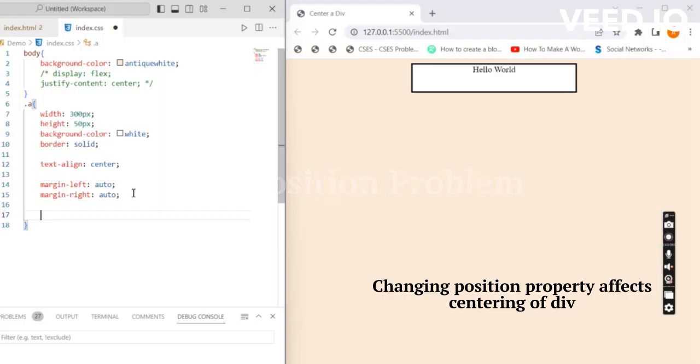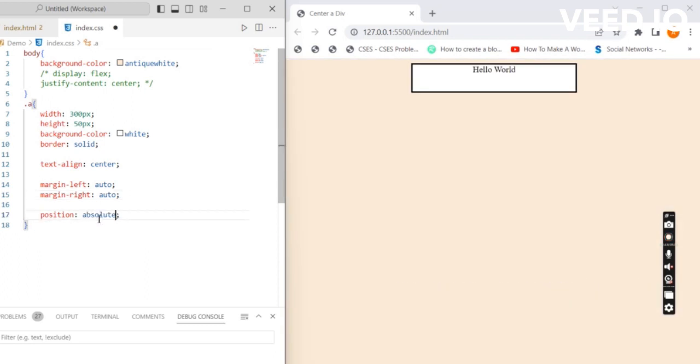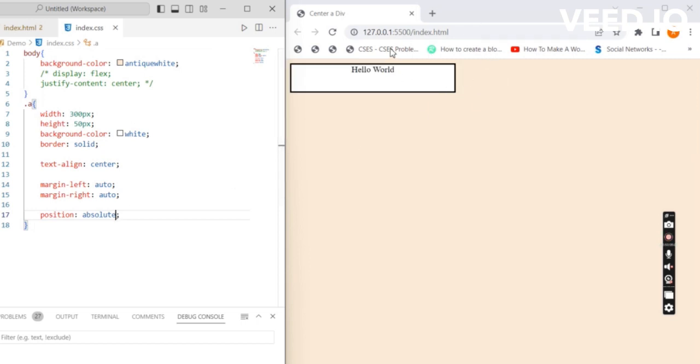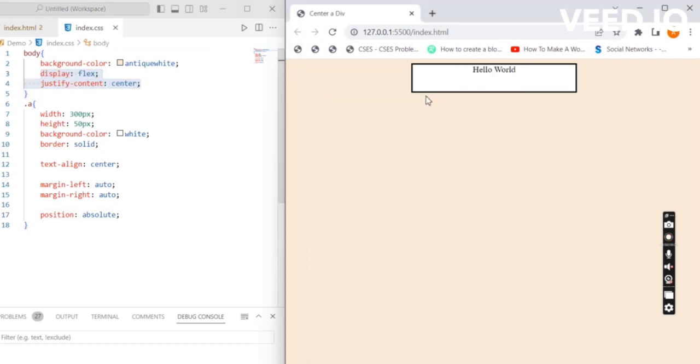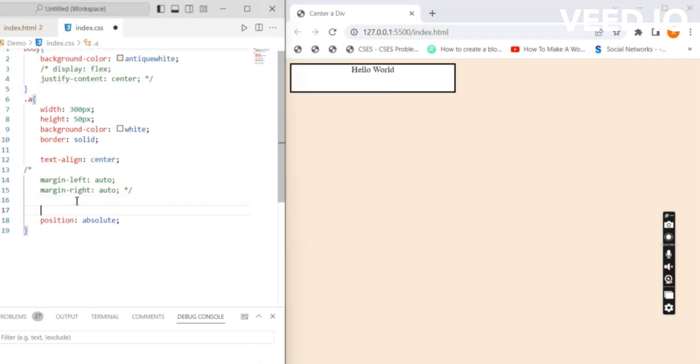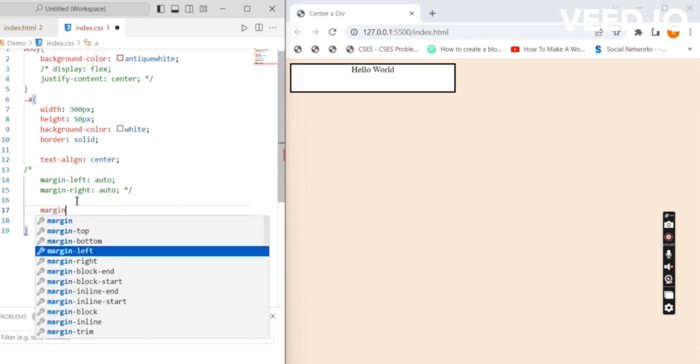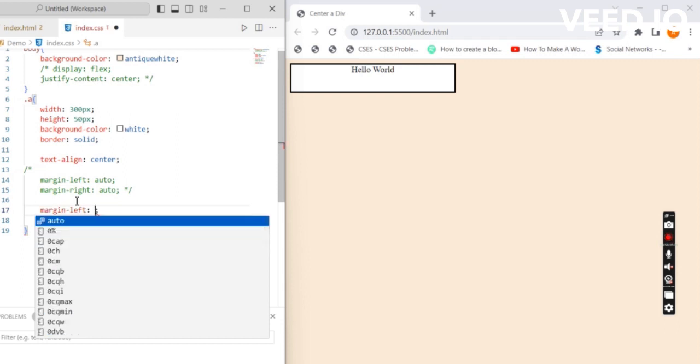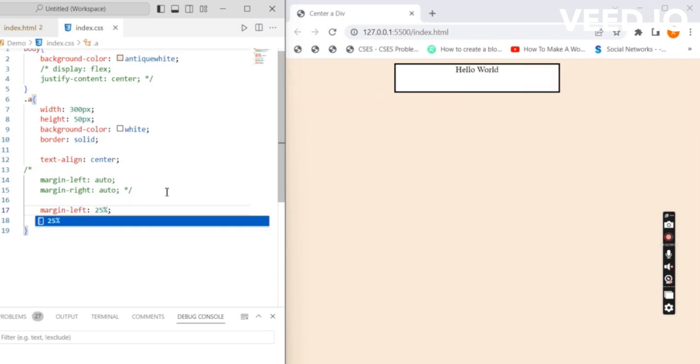Now we will take a look at position property problem. When the position is set to relative or static, all our previous methods will work to center the div. However, if you change it to absolute, the div will go out of the HTML flow. One way to fix this is to use the method 2 that we saw earlier. However, it is not always possible to change the display of parent container to flex. In such cases we are left with only one option, and that is to manually set the margin to a suitable value. However, this is not recommended as you will have to use media queries to make it responsive for all screen sizes.